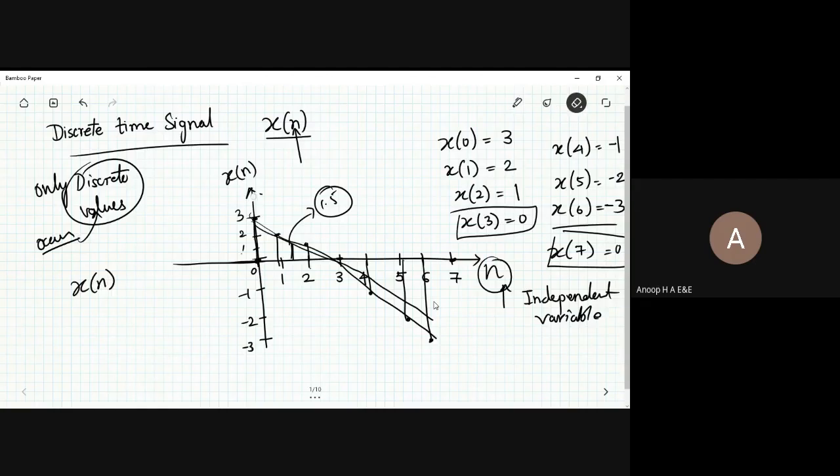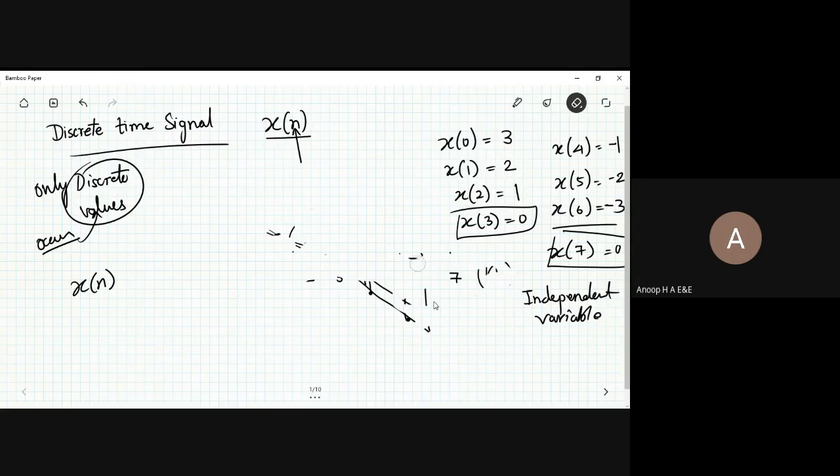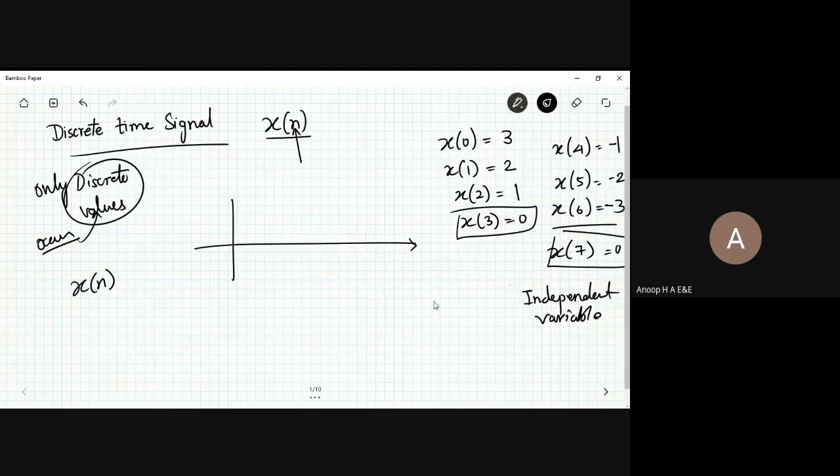So let me quote another example. How you can generally have x of n being the signal there, and what is to be analyzed next. A simple example, let me quote it quickly. Yes, so if I write like this, n, this one is x of n. So at each and every instant, 1, 2, 3, 4, 5, you have the values only at that point or that time. Okay, so this is what you can represent in terms of the signal.